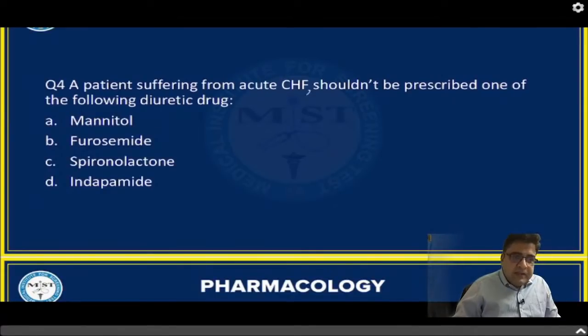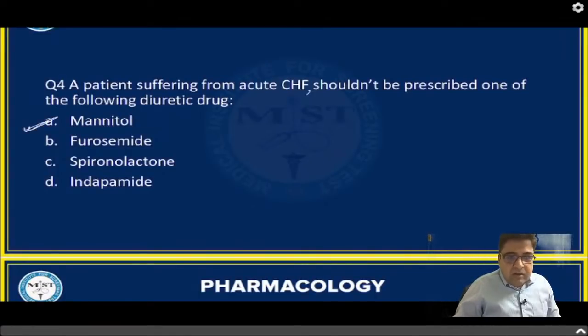Yes, so the answer is very good. Aditya Singh, Afsal, Ritvik, Rizwan, all of you have given it, very good. Faizan, Pradeep, Zainab, Zain Khan, all of you have given the correct answer. So the answer is mannitol.